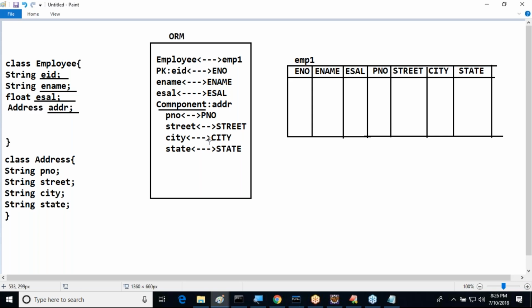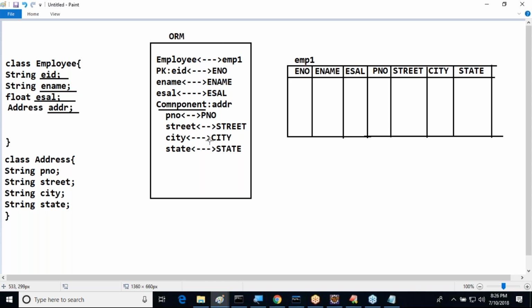Like this, JPA may provide its own mechanism, OpenJPA may provide its own mechanism. Different persistence mechanisms may provide their own mechanisms. But anyway, we are discussing Hibernate, which is one of the ORM implementations. It is providing a solution for the granularity mismatch, and that solution is available in the form of component mapping.